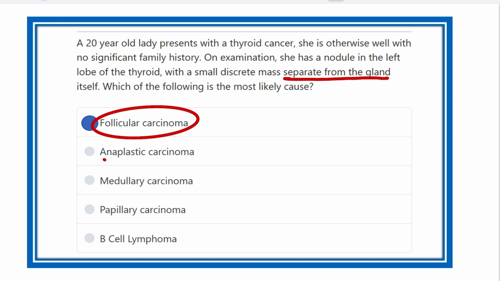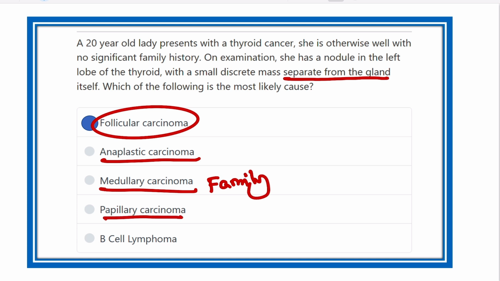In anaplastic carcinoma, there is early metastasis, and at diagnosis usually metastasis is already present. In medullary carcinoma, family history is present. In papillary carcinoma, it is lymphatic metastasis and it is more common.